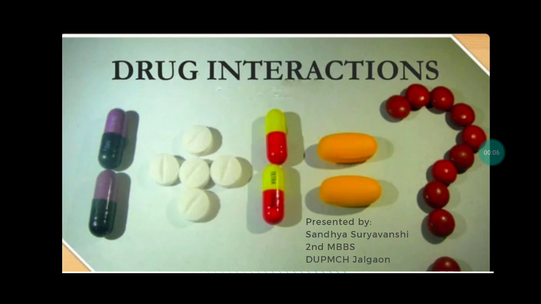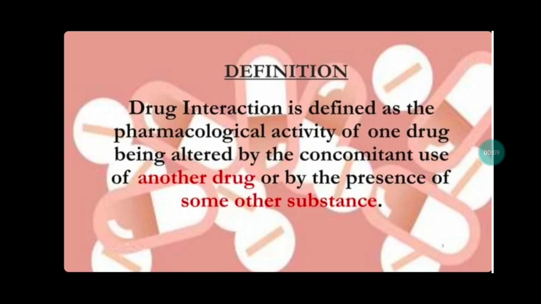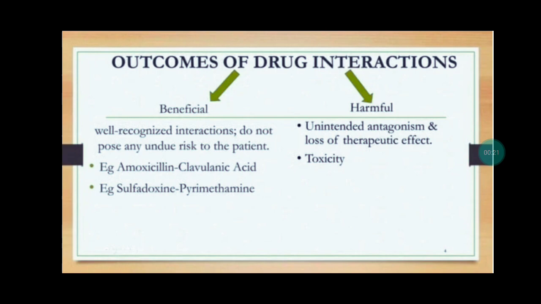So today we will discuss drug interactions. Drug interaction is defined as the pharmacological activity of one drug being altered by the concomitant or continuous use of another drug or by the presence of some other substances. The outcomes of drug interactions are beneficial and harmful. Beneficial outcomes do not cause any risk to the patient, for example, amoxicillin and clavulanic acid. Another example is sulfadoxine and pyrimethamine. The harmful outcomes are loss of therapeutic effect and toxicity.